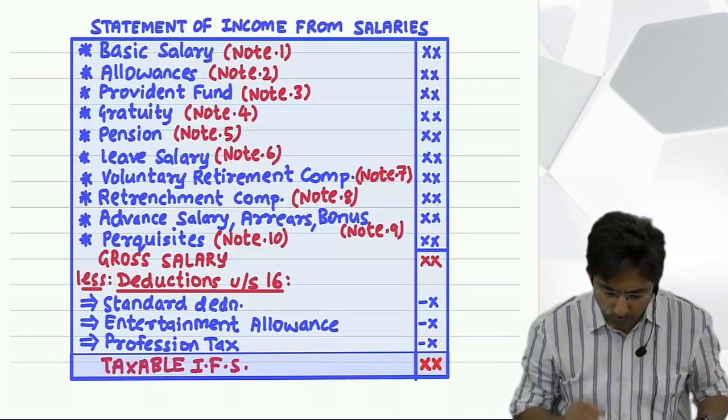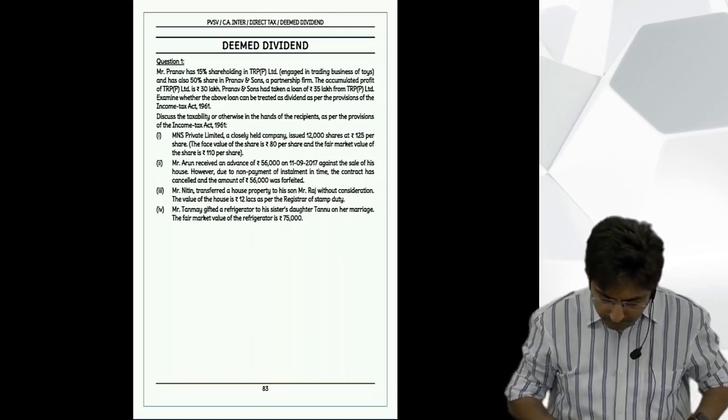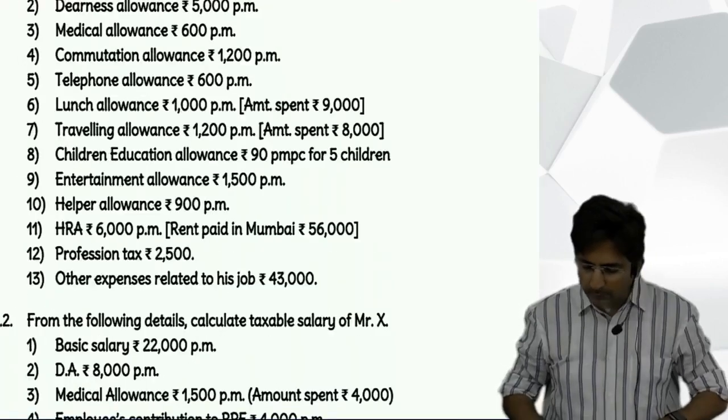Now start with one question. See, the first question of income from salaries.